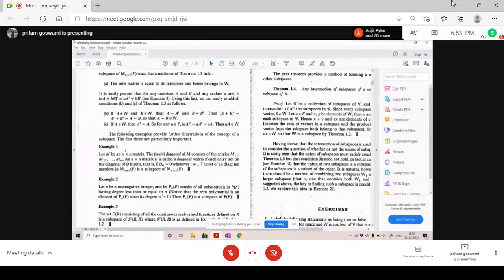In a similar way to the previous example: the set of all symmetric matrices is a subspace of the set of all n cross n square matrices. And similarly, the set of all diagonal matrices is a subspace of the set of all n cross n matrices.